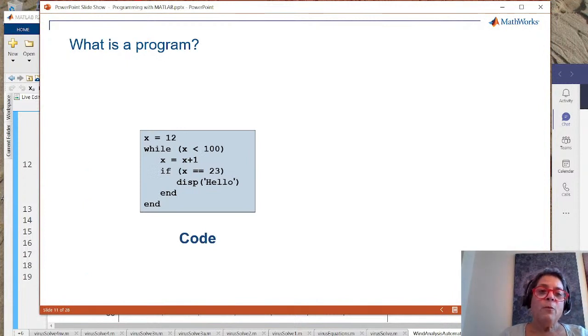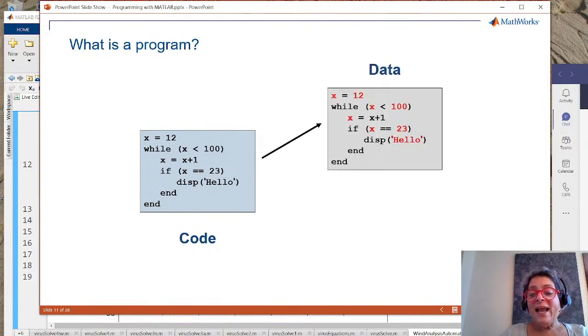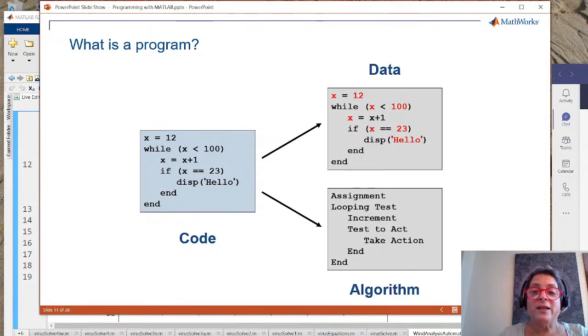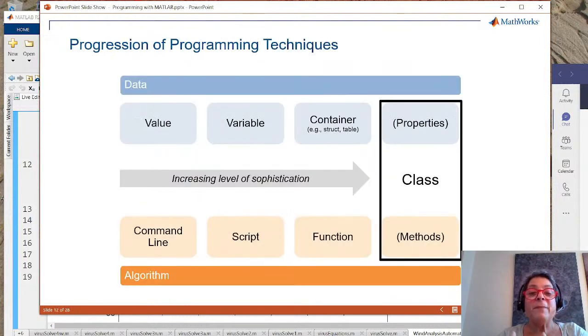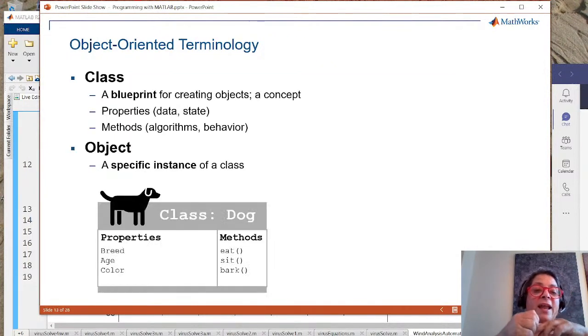So what is a program? Well, a program actually combines data and algorithmic information. And we can take that to a further extreme by letting the program contain, by building a class. This is typical object-oriented notation. When we make a class, what we're doing is we're going to combine code and data: methods, algorithms, and data or properties.